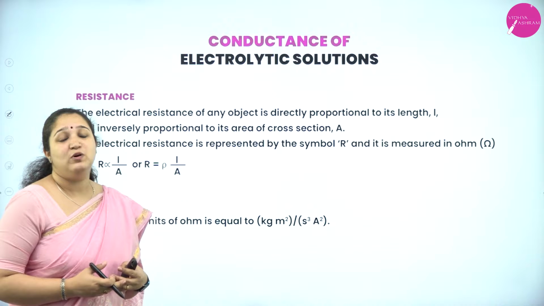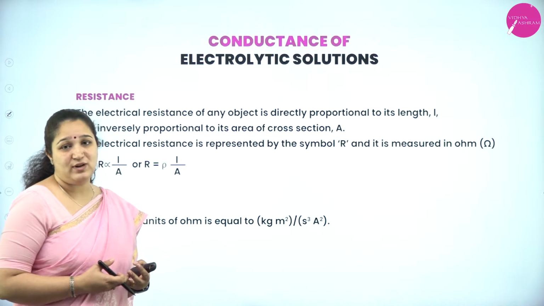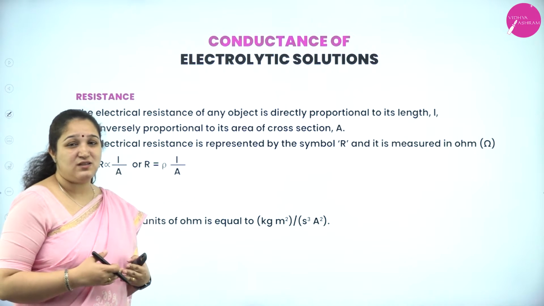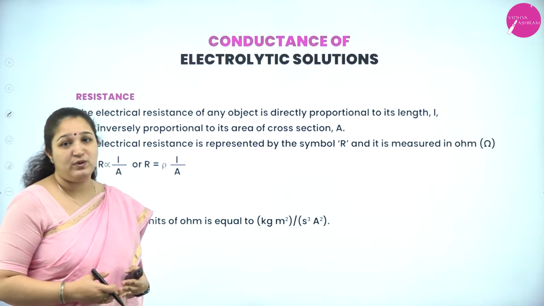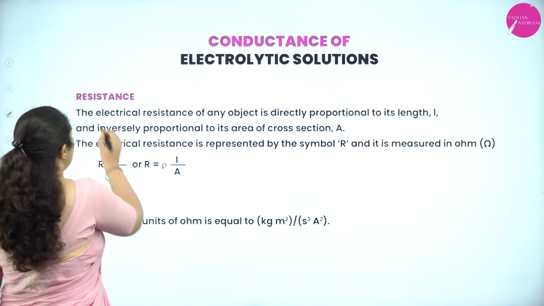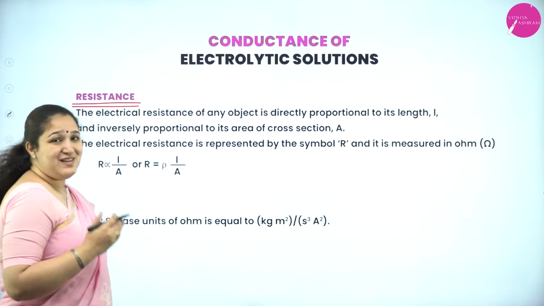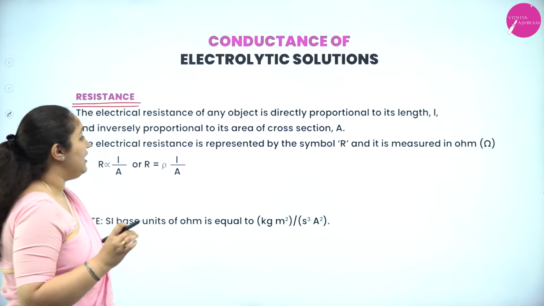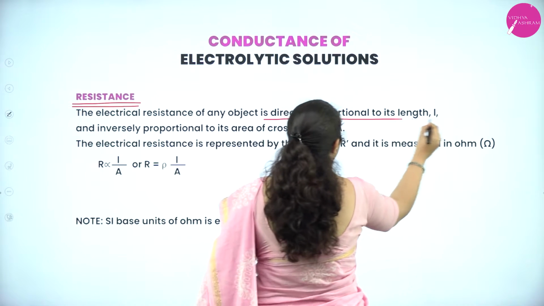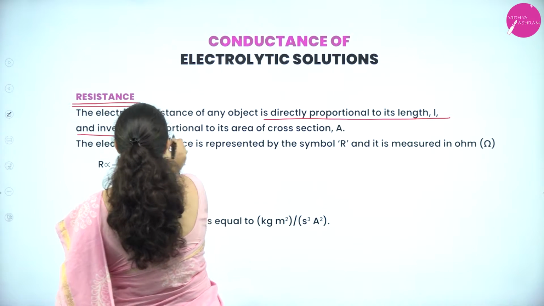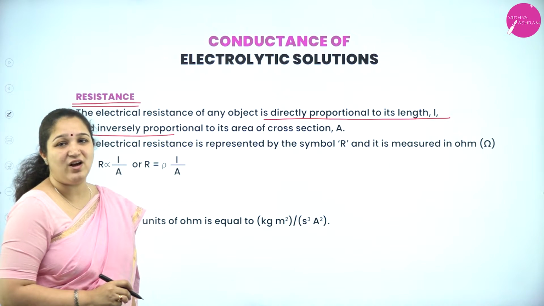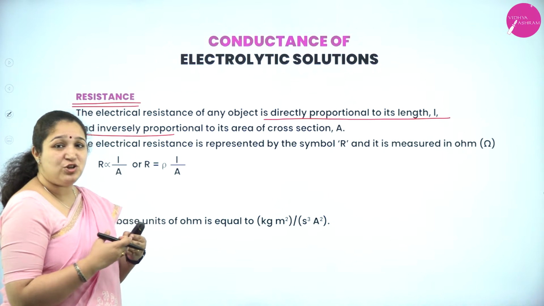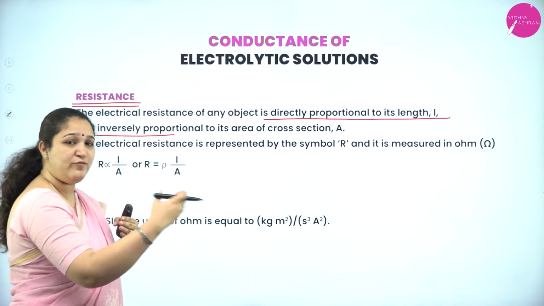Okay. Next is about the conductance of electrolytic solution. To understand the conductance of the electrolytic solution, first you need to understand the terminologies, and there are certain definitions and formulas which you need to know. First one is resistance. Now what is resistance? The electrical resistance of an object is directly proportional to the length and inversely proportional to the area of cross section. Resistance is a measure of hindrance to the flow of electricity.